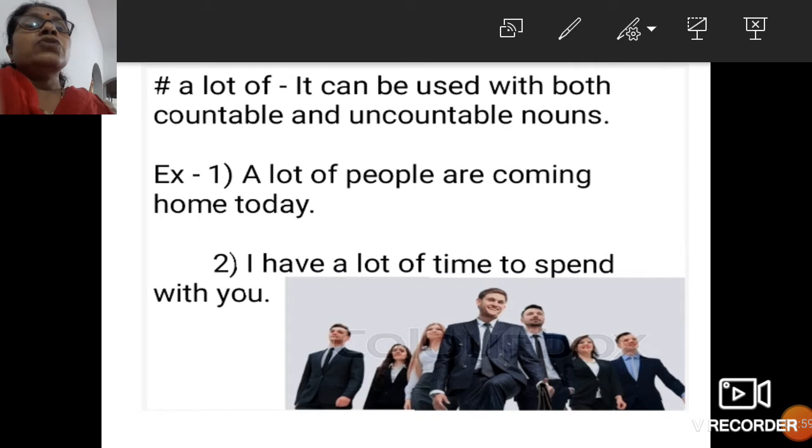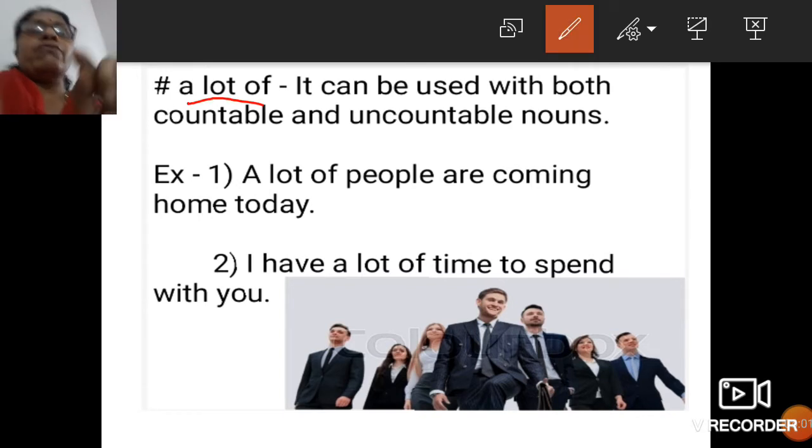Now we'll talk about a lot of. It can be used with both countable and uncountable nouns. For example, a lot of people are coming home today. A lot of people means how many? Like 4, 5, 6 or 7. Next, I have a lot of time to spend with you.